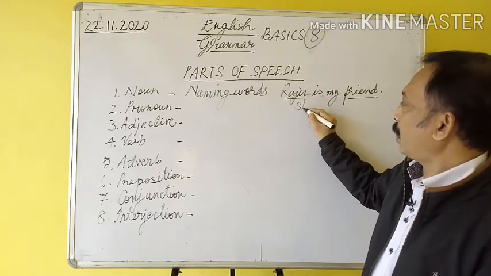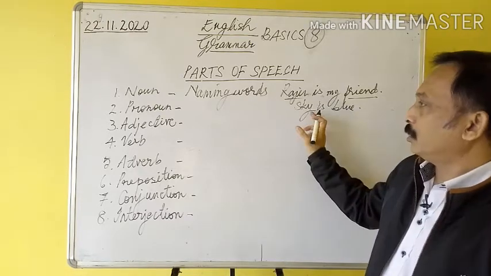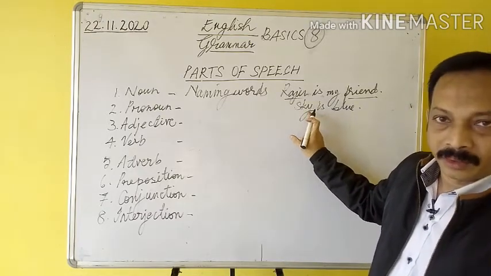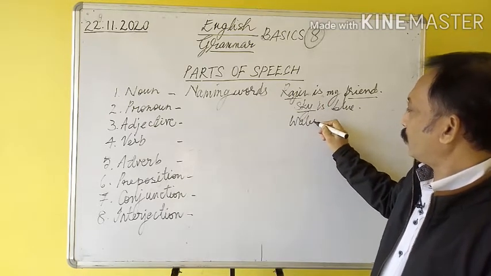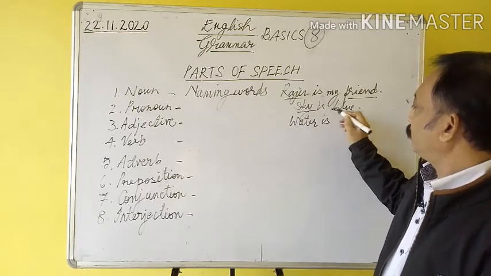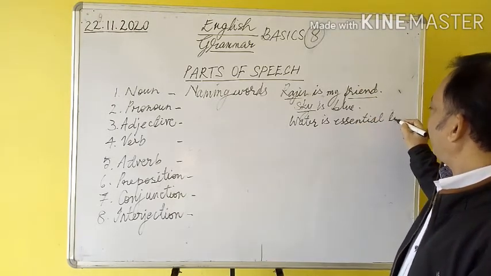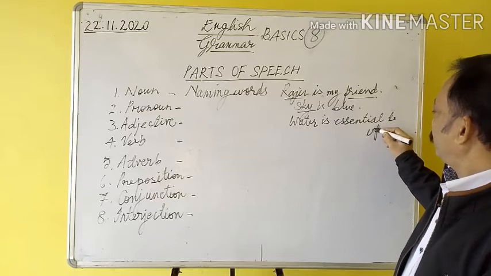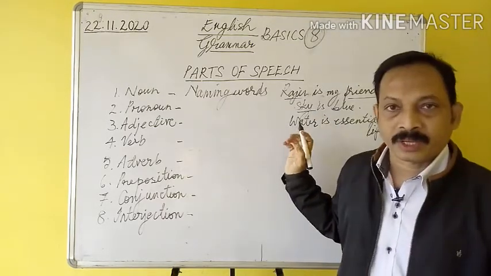Or, the sky is blue. Here, sky is the noun. Water is essential to life.